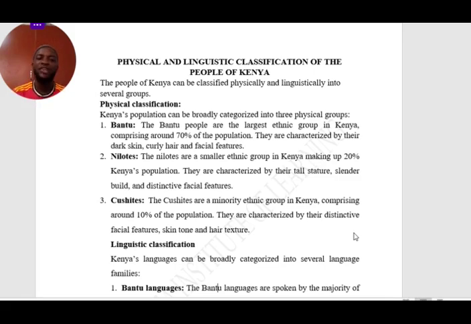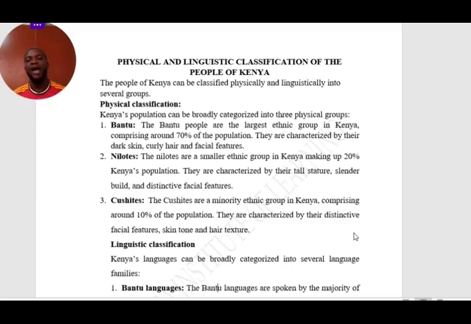Two, we have the Nilotes, or the Nilotics. The Nilotes comprise 20% of the population of Kenya, so they are one of the groups with a smaller population.